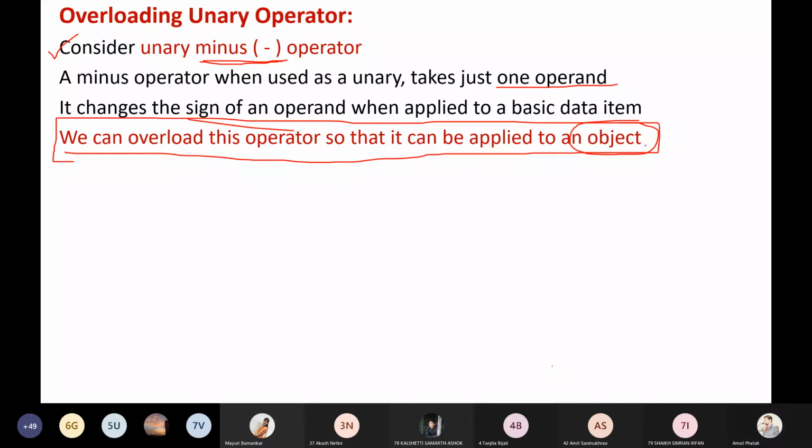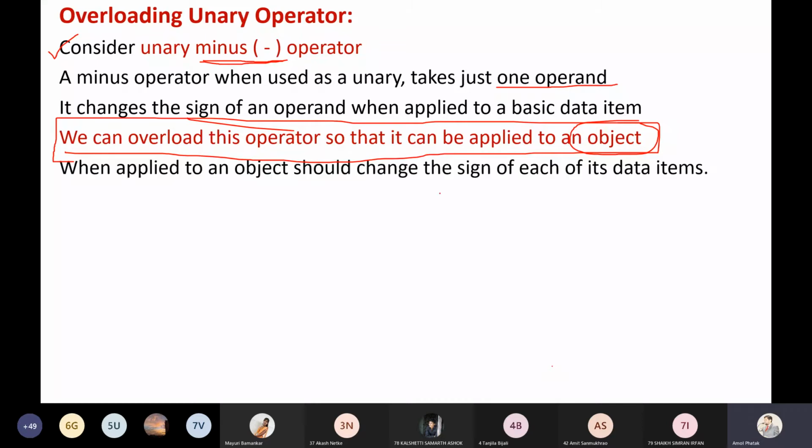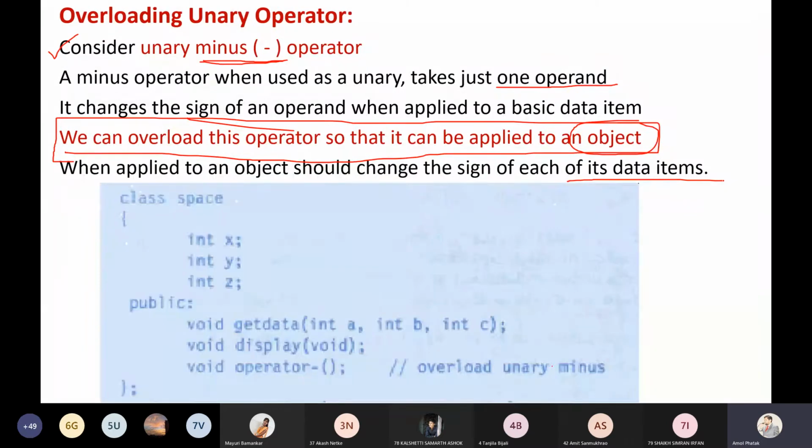When applied to an object, it should change the sign of each of the data items which are mentioned in the class of that particular object. Let us consider this as an example. I hope it is visible. It is a little bit blurred because I have taken it from the textbook, but I hope it will be visible to all.